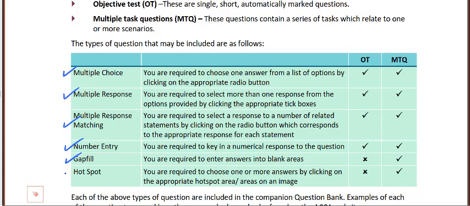And then you've got hotspot, which is where you're potentially choosing 1 or 2 more areas on an image, maybe on a graph, for example. So lots of different question styles that you will be exposed to. And these questions can come up both as objective test questions and part of your multitask questions. The ones that are specific to multitask are your gap fill and hotspot.